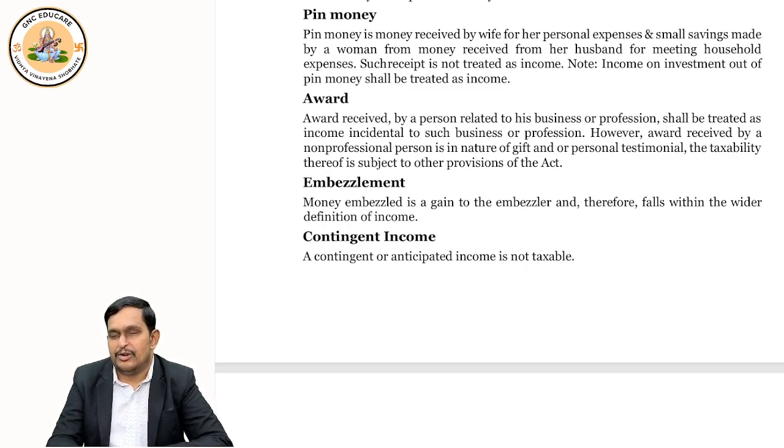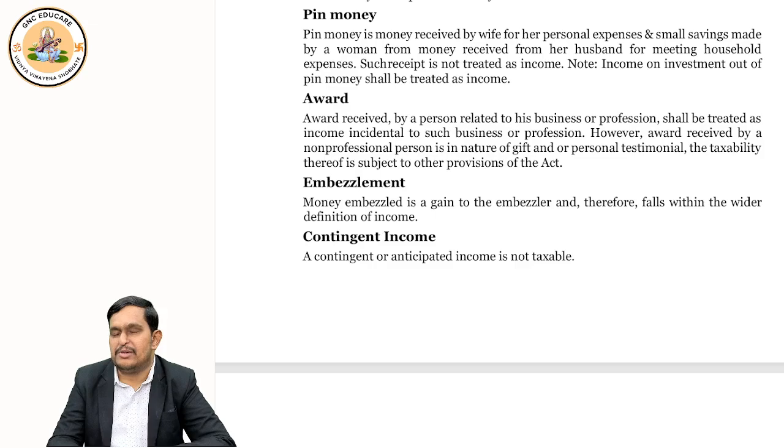Okay, chal. Pin money you understood. So husband giving monthly maintenance to wife, that is not taxable to wife. And if she invests, does some business, earns some dividend, earns some interest, that is taxable. Then embezzlement is there. Some people embezzle the cash, that means steal the cash. So legal income, illegal income, both are taxable.